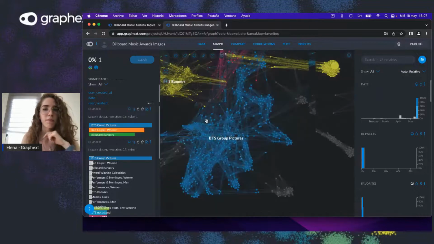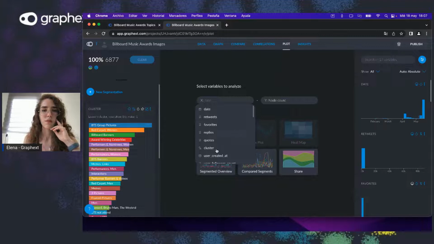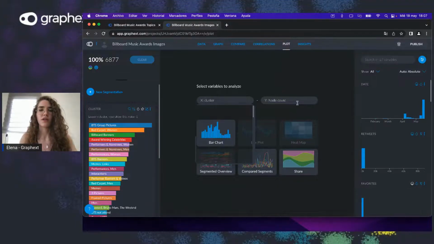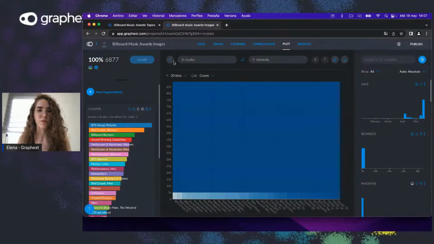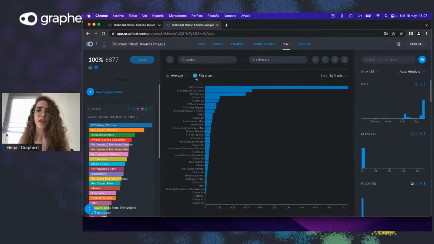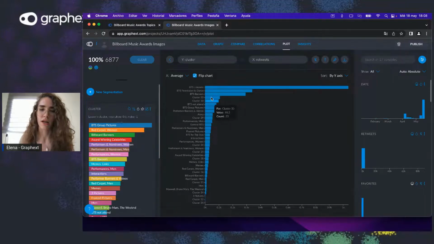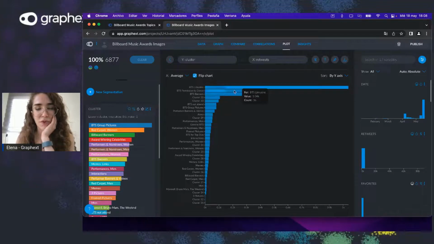We could go back to plot even here from the images, right? And let's see what clusters of images are getting more retweets. Oh, sorry, I clicked heat map. You can do that, but in this case, it's not super useful. And let's flip the chart. And we see not all of them are named because we did have a lot of clusters and I only named the most relevant ones. But the ones that are getting the most retweets are, again, the BTS clusters.